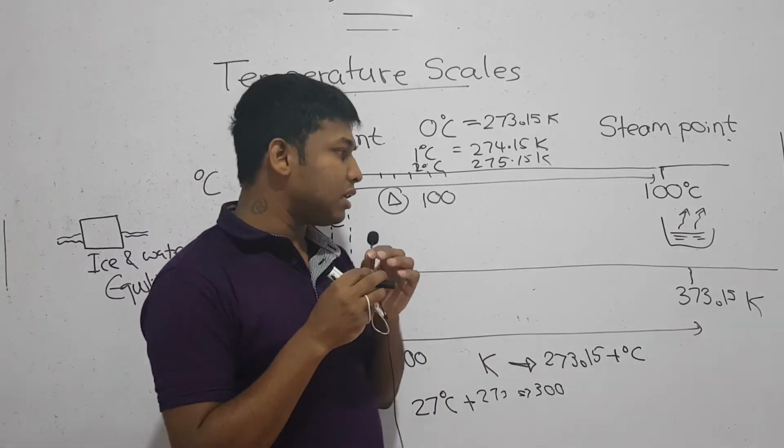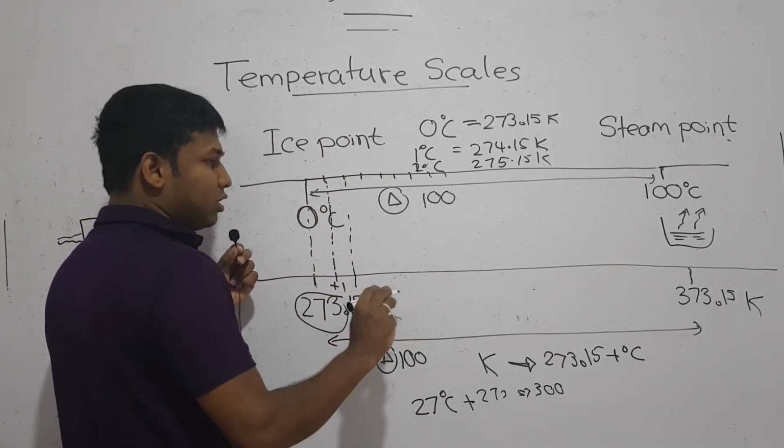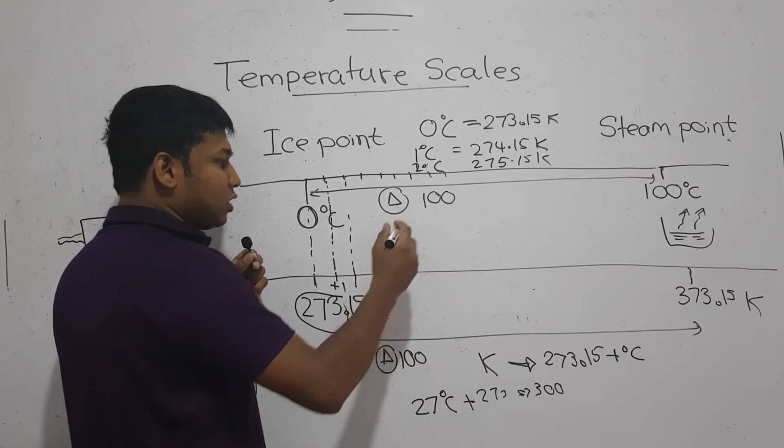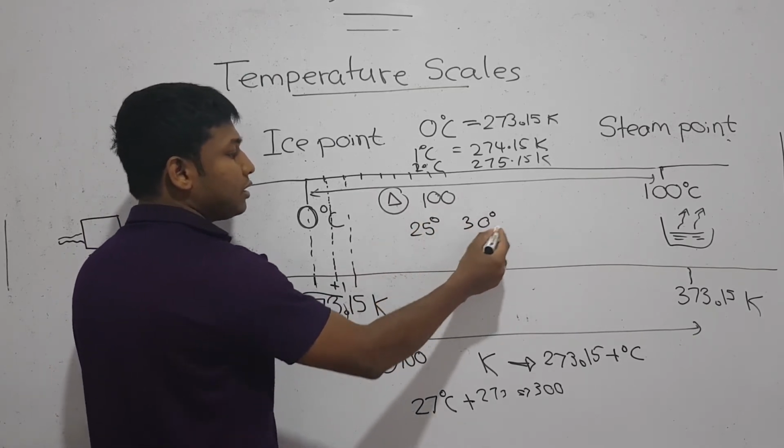Now the reason that I'm highlighting that the difference is 100 units is, now assume you have to calculate the difference between 25 degrees Celsius and 30 degrees Celsius, right?